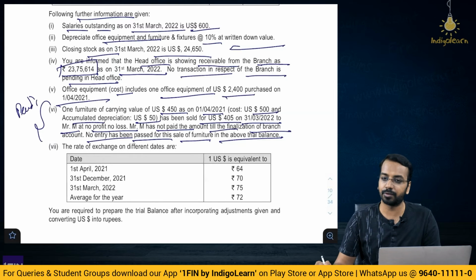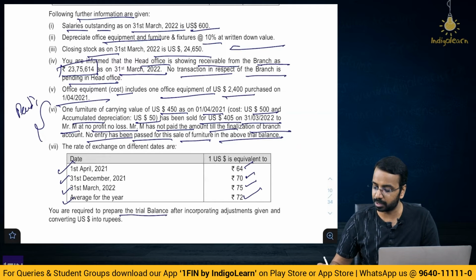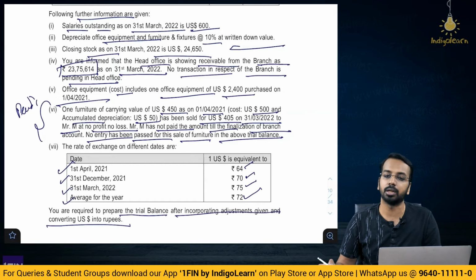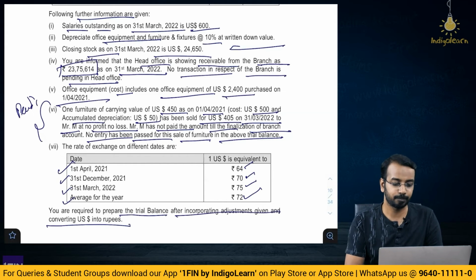The rate of exchange for different dates are given below. 1st of April 64 opening, 31st of December 70, 31st of March 75, average 72. You are required to prepare the trial balance after incorporating the adjustment given and converting US dollar into rupees. Right. So, what you have to do? Update the trial balance and prepare it and convert and translate that into rupees.